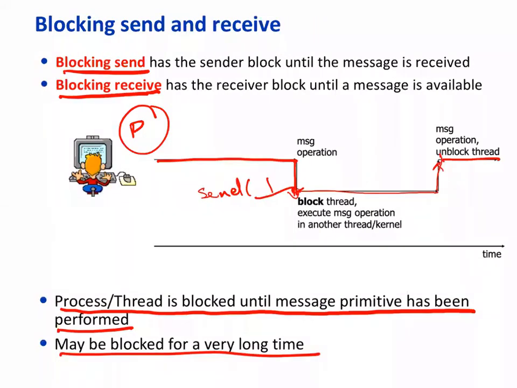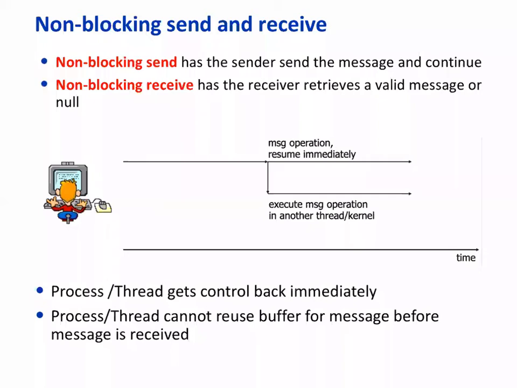Okay, what happens in the blocking receive? Blocking receive is much simpler. That receive process waits for a message, and when it comes, it unblocks itself. Note that we are talking about primitives, we are not talking about protocols. Similarly, we have non-blocking send, where the sender sends a message and continues, and we have non-blocking receive.